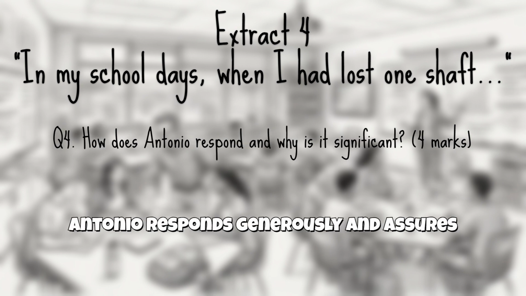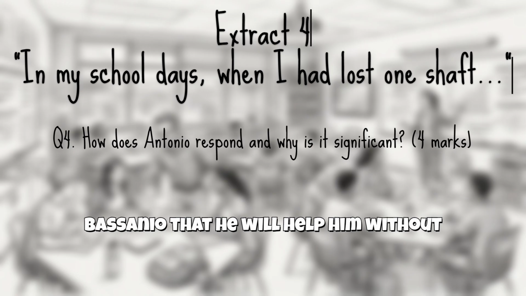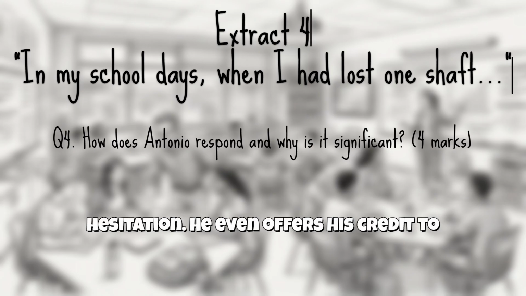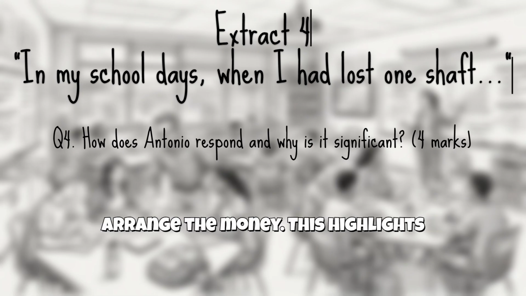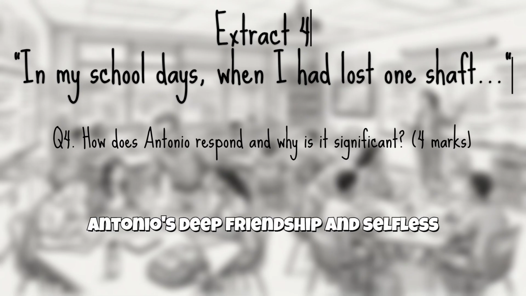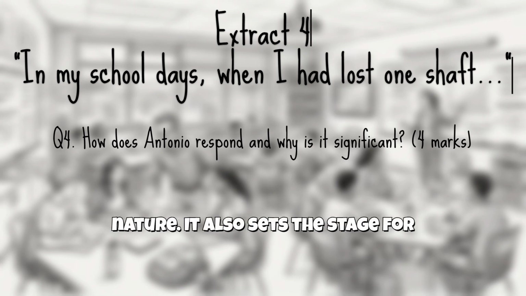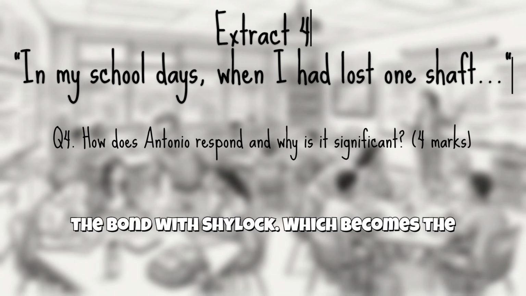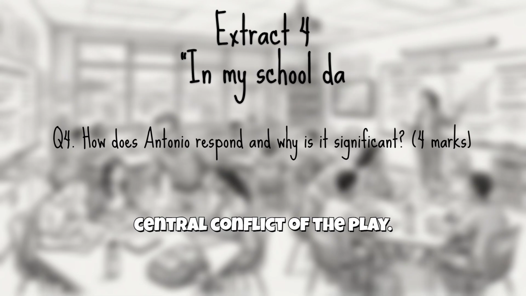Antonio responds generously and assures Bassanio that he will help him without hesitation. He even offers his credit to arrange the money. This highlights Antonio's deep friendship and selfless nature. It also sets the stage for the bond with Shylock, which becomes the central conflict of the play.